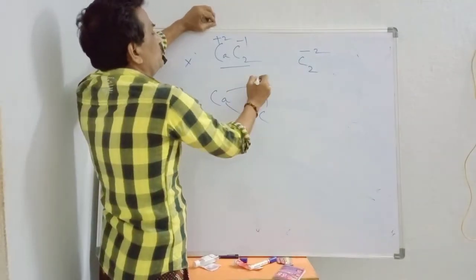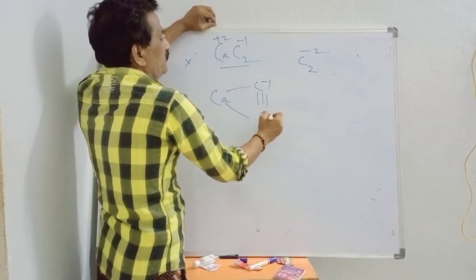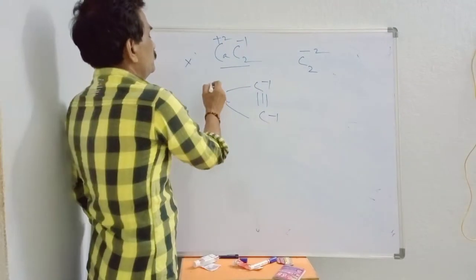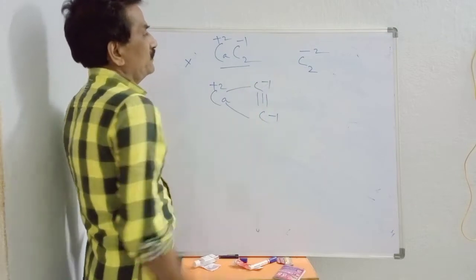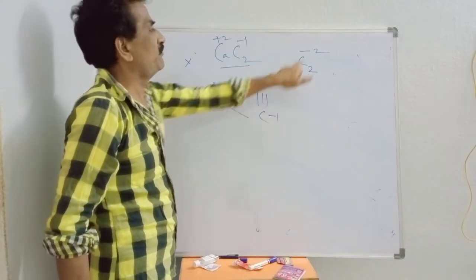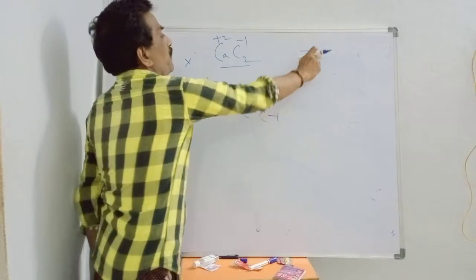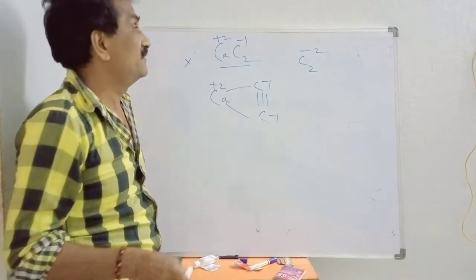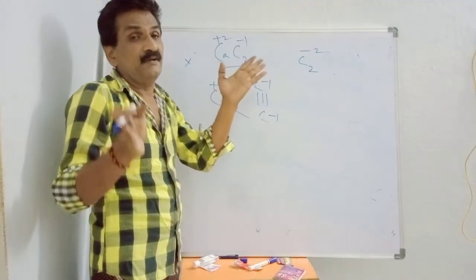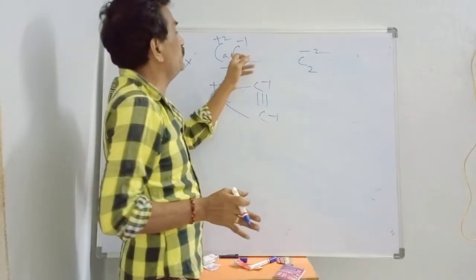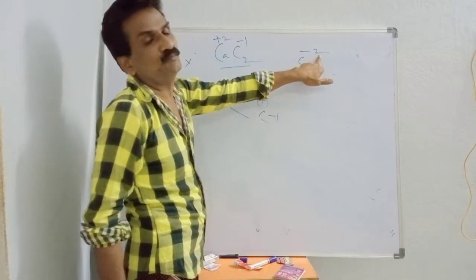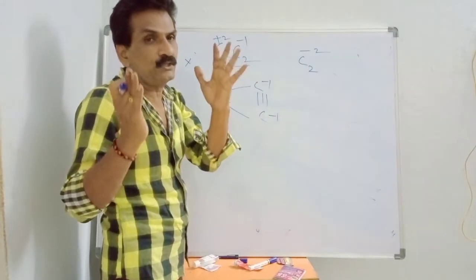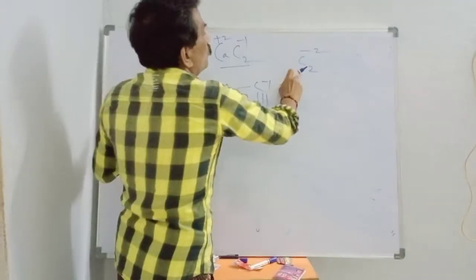CaC2: Ca plus 2, C is minus 1. So how many? Minus 1, minus 2. So C2 is minus 2. Whenever your chemistry mentor Chandrasekhar sir has discussed calcium carbide, the oxidation state of C2 is minus 2. A single carbon shows minus 1.